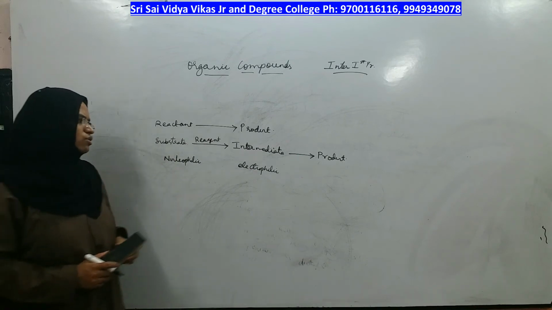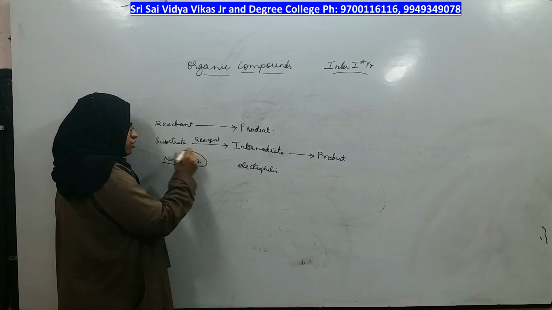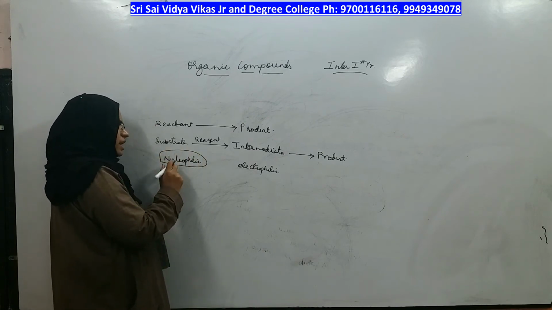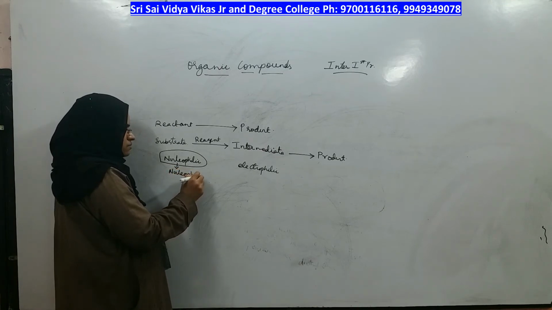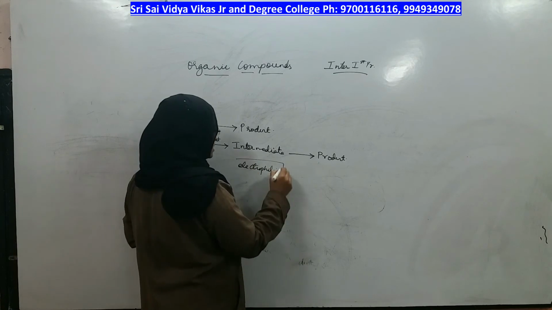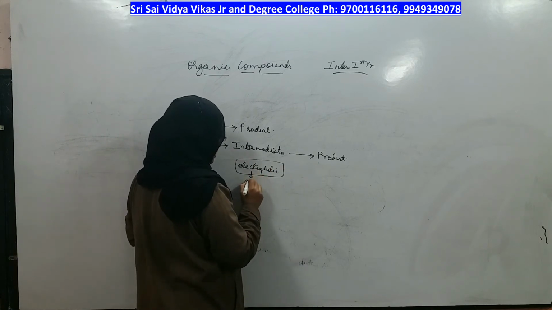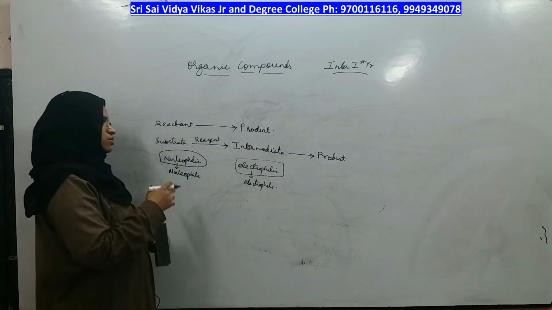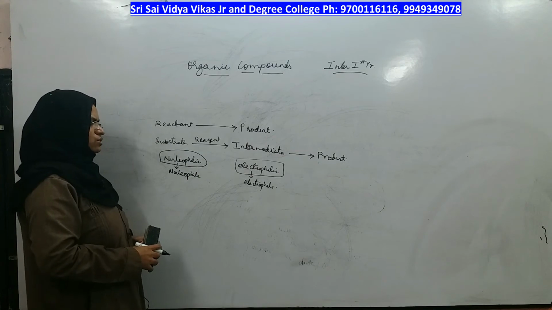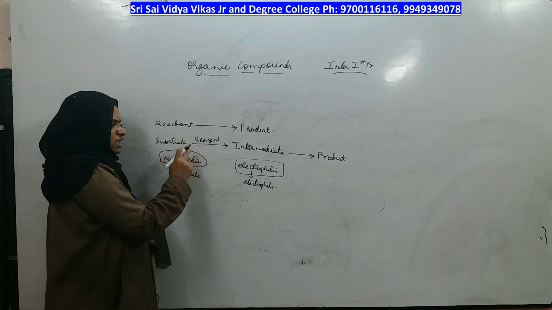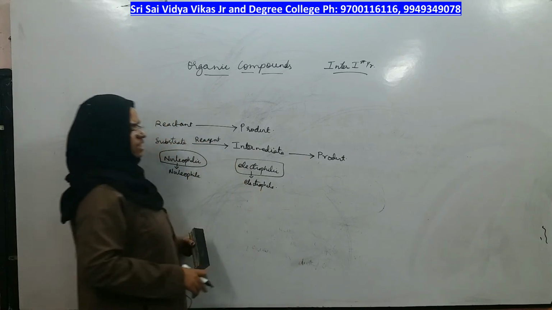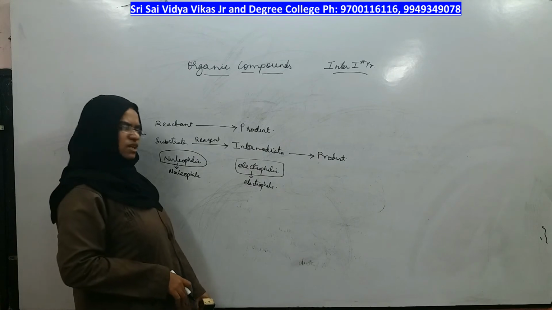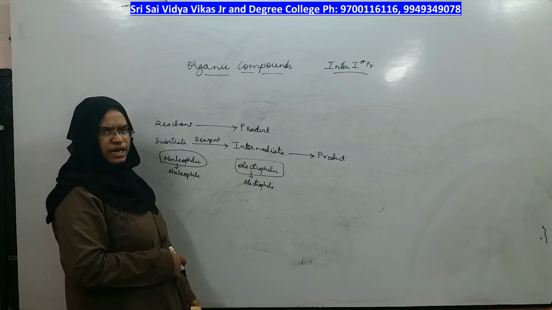What does it mean by nucleophilic and electrophilic? A nucleophilic substrate means it has a nucleophile in it. Same way, an electrophilic substrate means it has an electrophile in it. The same can be concluded for the reagent also. If a nucleophilic reagent is there, it will have a nucleophile. If an electrophilic reagent is there, it will have an electrophile. Now we will see the definition of nucleophile and electrophile.